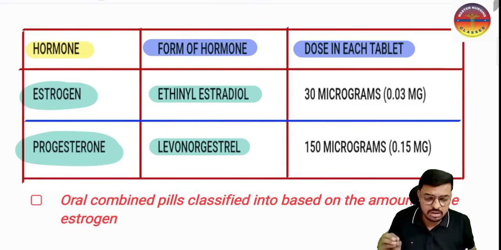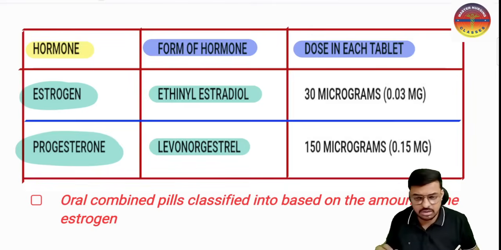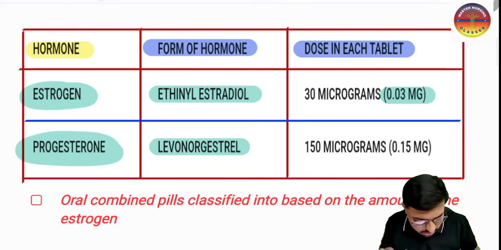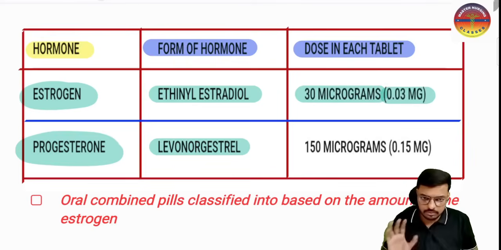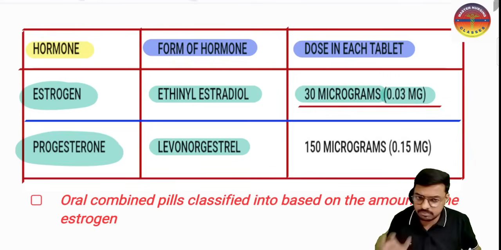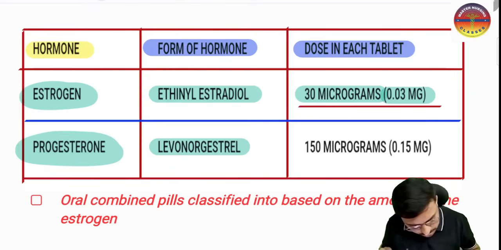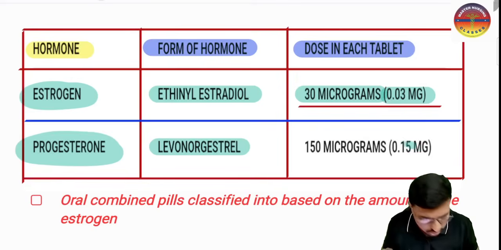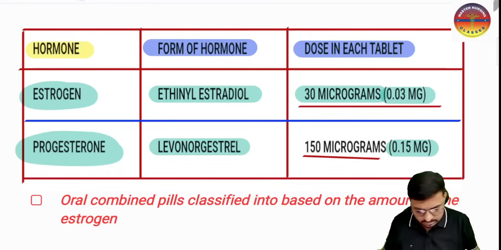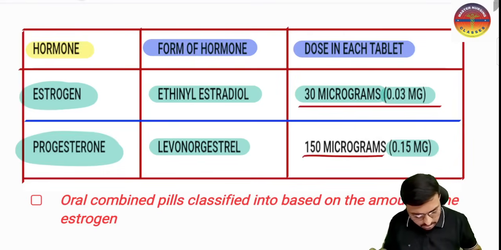And what is the dose, sir? For the estrogen, that is ethinyl estradiol, we have 0.03 mg or 30 microgram. Very important. 0.03 milligram or 30 microgram is the dose of the estrogen. And the dose of the progesterone, that is levonorgestrel, is 0.15 mg or 150 microgram. This is a very important thing. Just keep it in your mind.